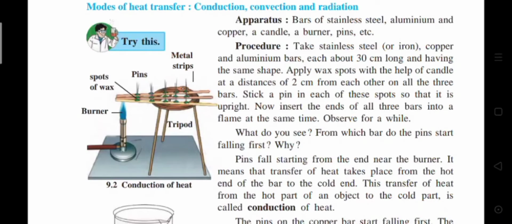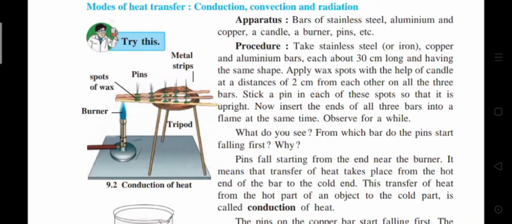First, conduction. Now see this diagram and understand about conduction. In this experiment, we take apparatus: bars of stainless steel, aluminium and copper, a candle, a burner, pins, etc. Now, procedure.